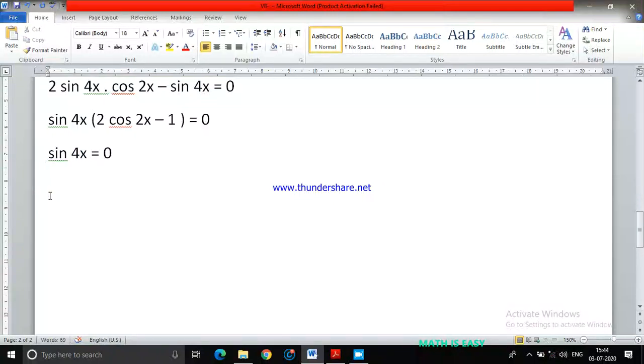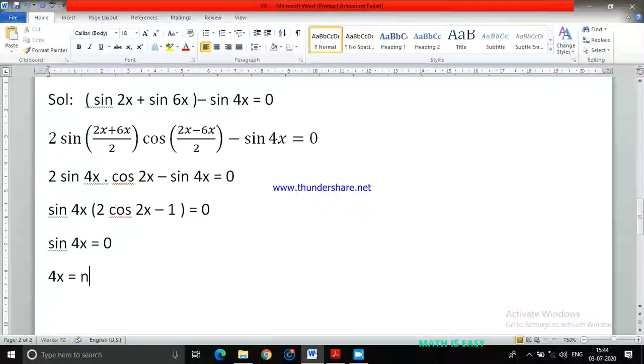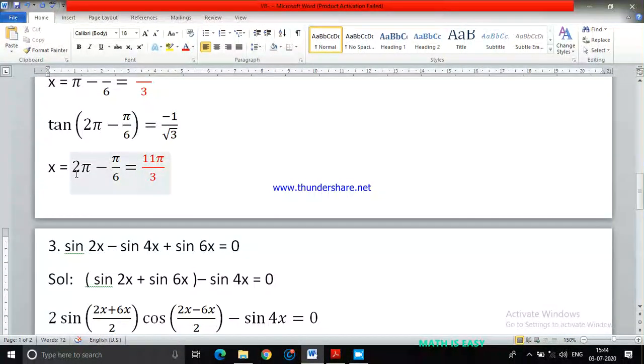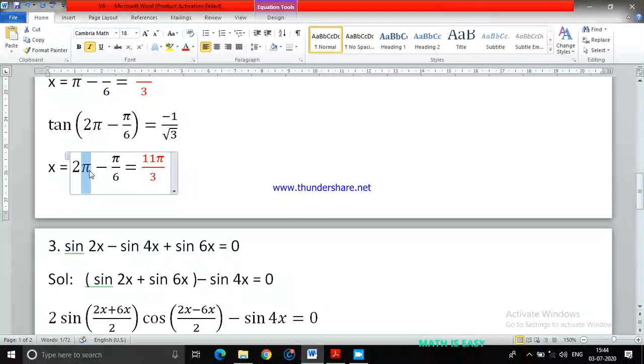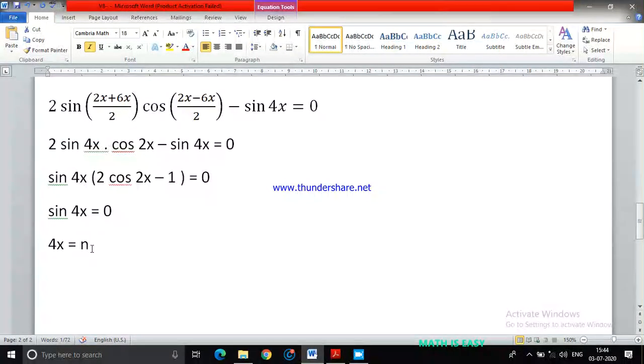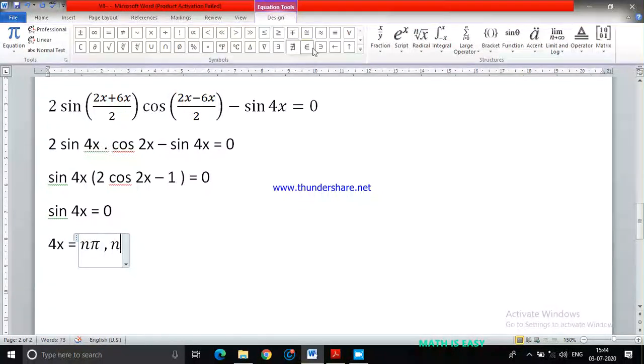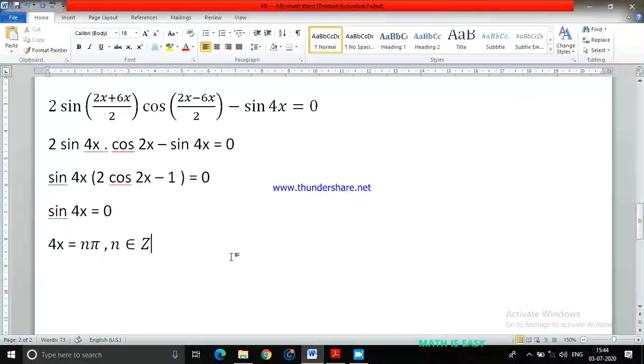So what I can say is sine 4x equals to 0 only if 4x equals to n pi, where n belongs to an integer.